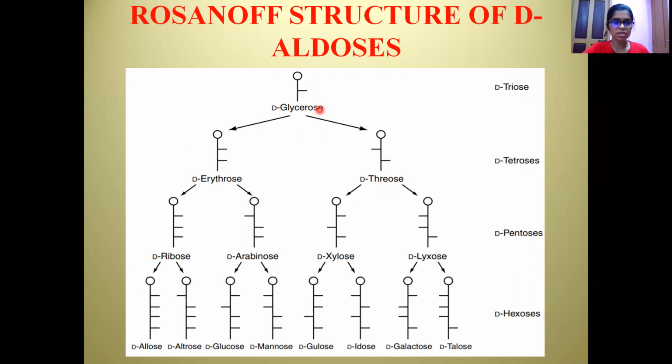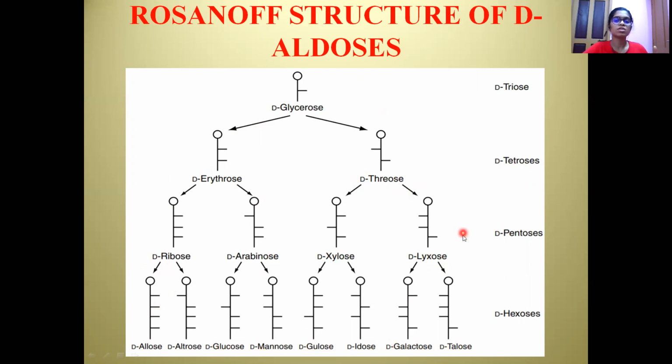From glycerose, it's classified as erythrose and threose, and erythrose is further classified as ribose and arabinose, and threose is classified as xylose and lyxose. The ribose is further divided into allose and altrose, and the arabinose is divided into glucose and mannose, and xylose is divided into gulose and idose, and the lyxose is divided into galactose and talose. So these are all the aldose sugars of monosaccharides.